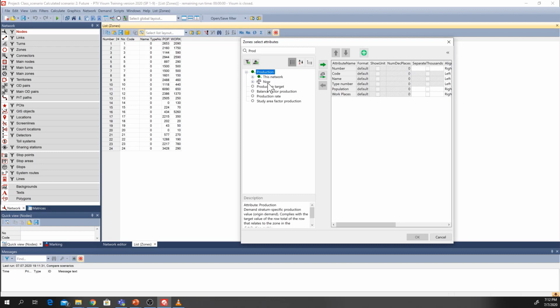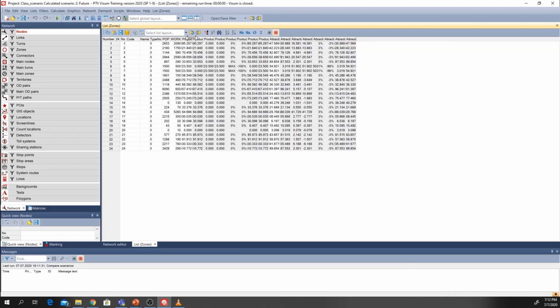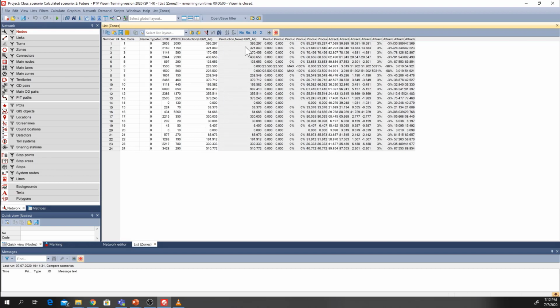So to compare that, we can simply add all of these productions, and then we can also add all of the attractions and see how it looks. So we simply press OK, and now you can see all of these one by one. This is the productions for future, because currently we are seeing, if you see this 1500 and 500, it means that we are looking at the future scenario. These are productions for the future scenario. This is the productions for the now scenario. So if you see, there are zero productions for zones 6 and 7 from the now scenario.